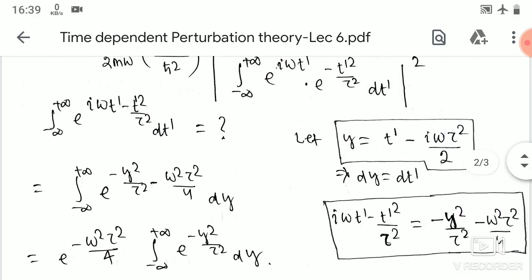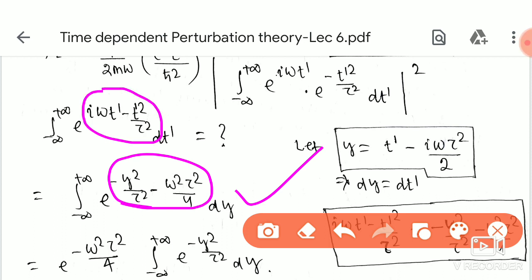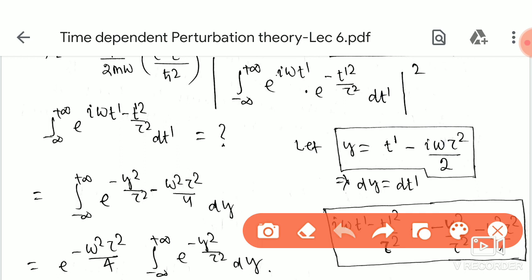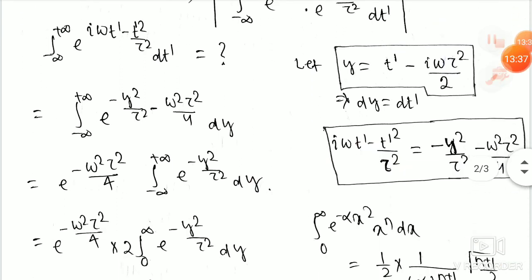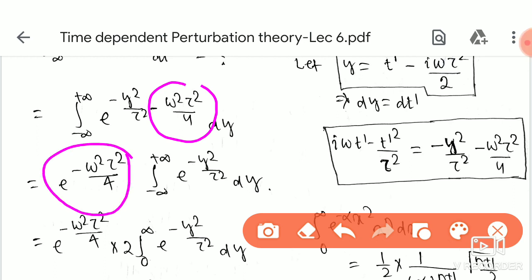So in this step, I have replaced it with exponential of minus y^2 divided by tau^2 minus omega^2 tau^2 divided by 4, dy. Now this is easy to integrate. The term minus omega^2 tau^2 divided by 4 is a constant, so we can take out exponential minus omega^2 tau^2 divided by 4, and we are only left with the integration from minus infinity to plus infinity of exponential minus y^2 by tau^2 dy.